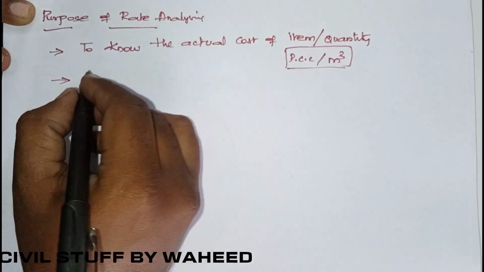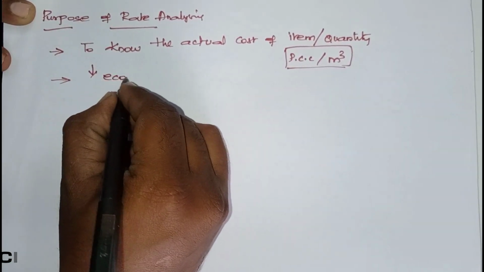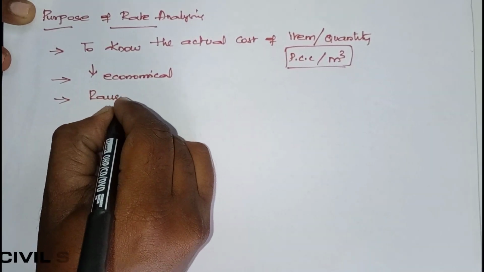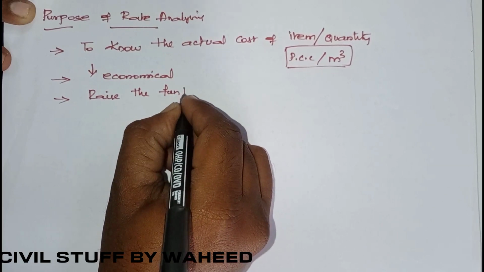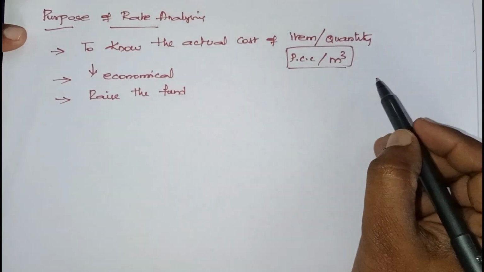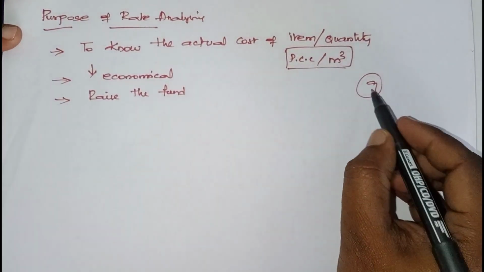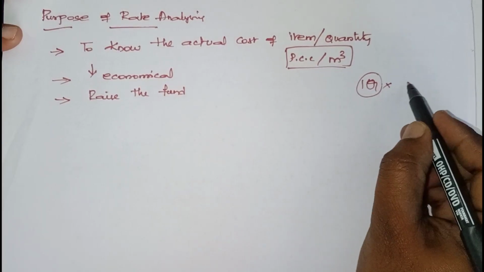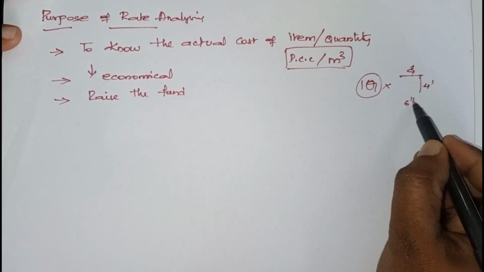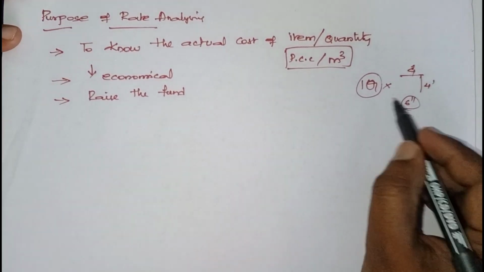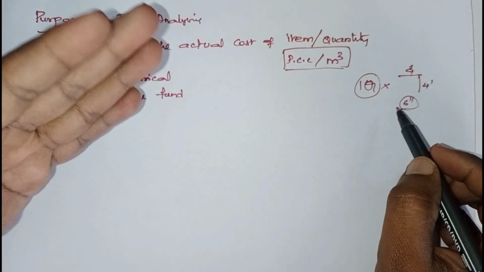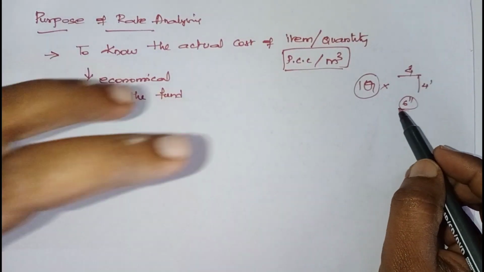Next, we can come across economical usage, and we can raise the funds beforehand, stage wise. Say for example PCC. We already know that 9 to 10 pits are there, each of size 4 feet by 4 feet, and you are going to lay a 6 inch PCC bed. Based on that quantity, you arrive at some amount for this particular work.